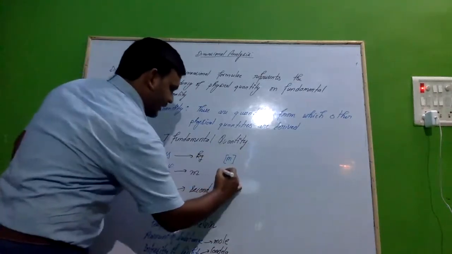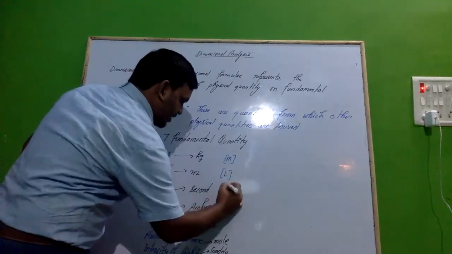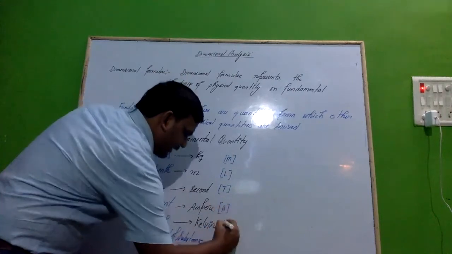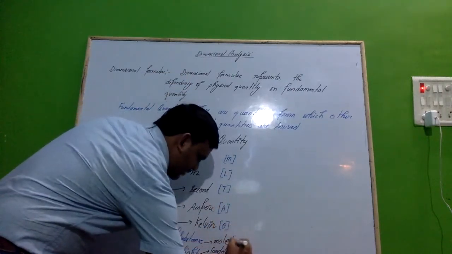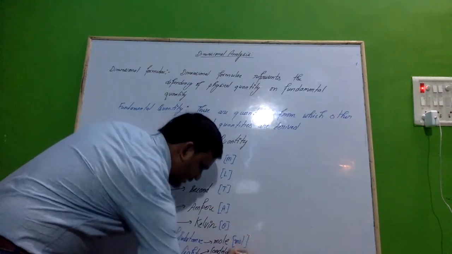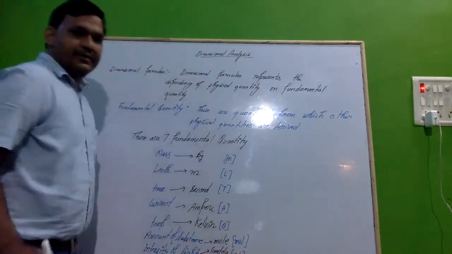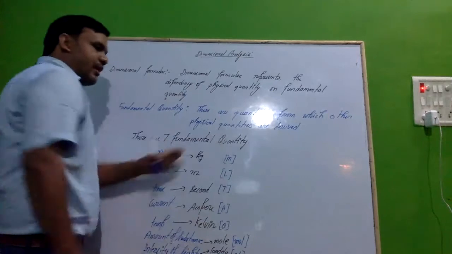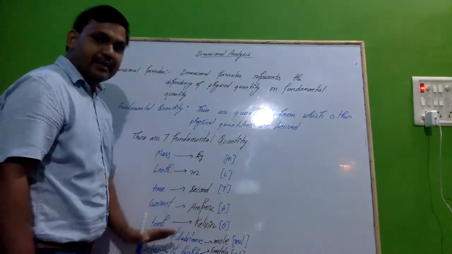Length can be represented by L, time by T, ampere by A, Kelvin by theta, mole by mol, and candela by cd. So these are the one-word representations, and this is basically the dimensional formula of a fundamental quantity.